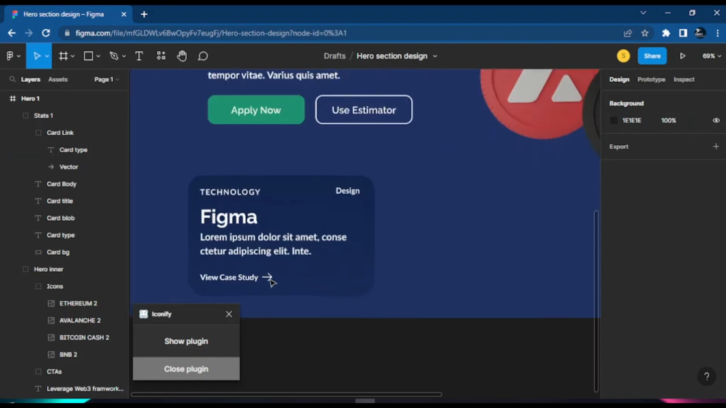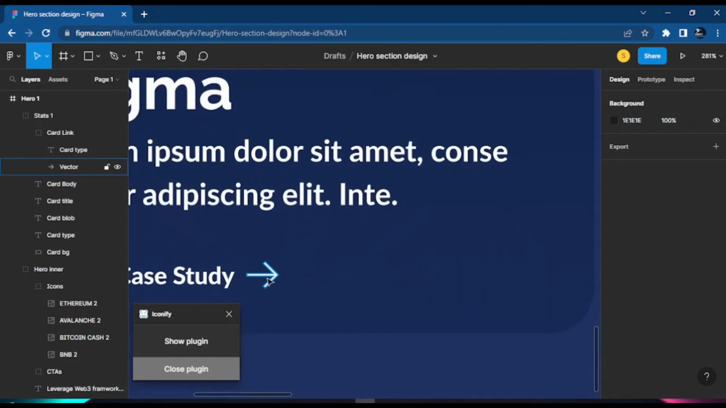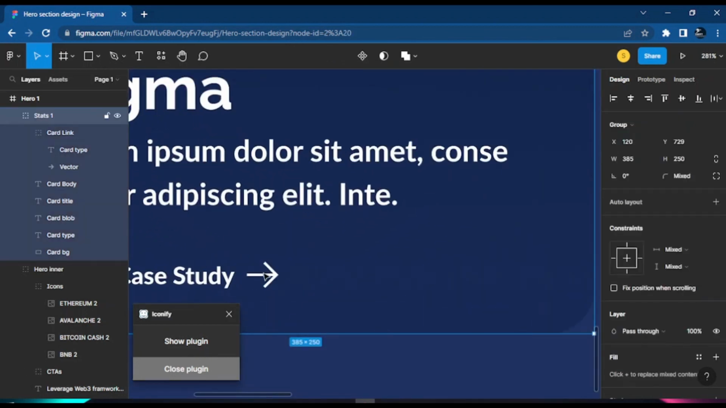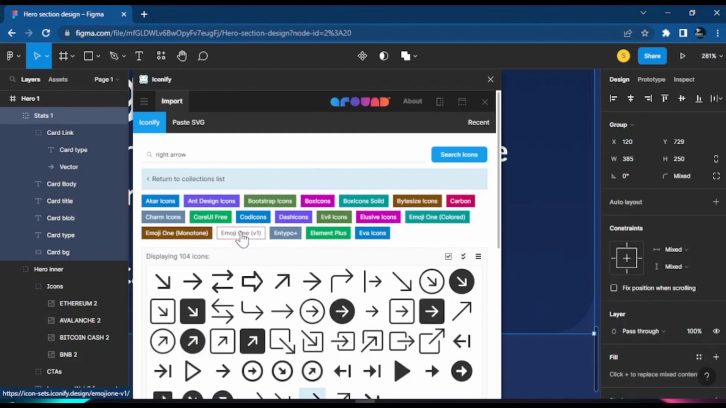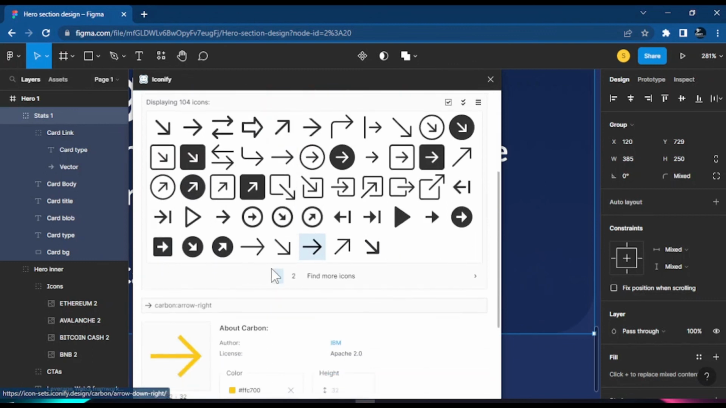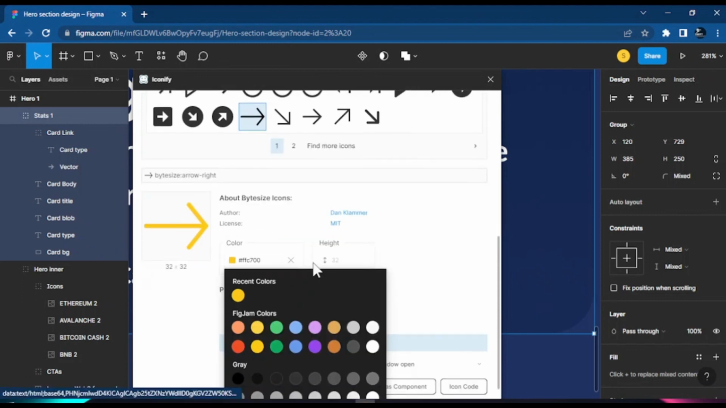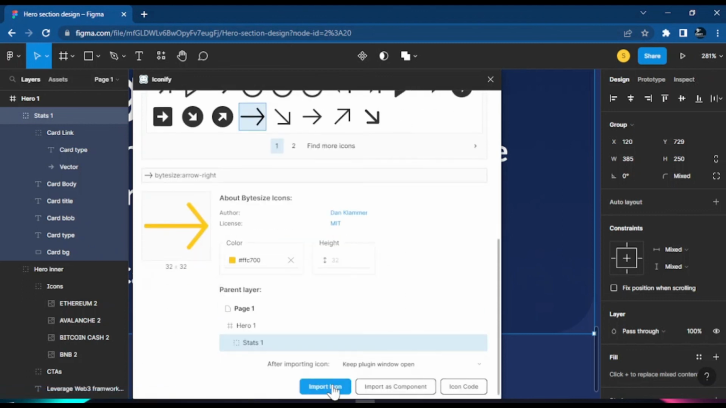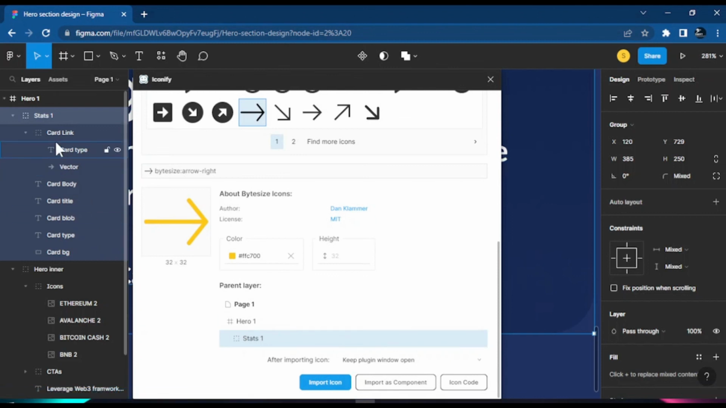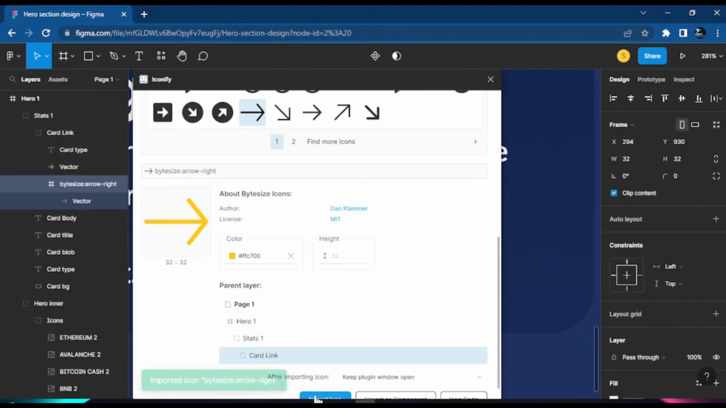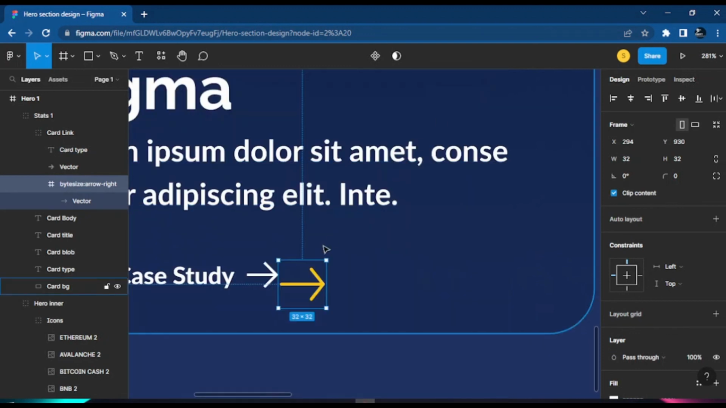Nice, nice. Actually, I would like this arrow to be longer. Let me see if we change this icon. Is there any other nice icon? None of these is the one we will use. Yeah, I like this icon, so let's use this one. All right. And let me just paste it, not inside our stats, but inside our card link. So we just go there and insert that icon. So now the icon will be there.